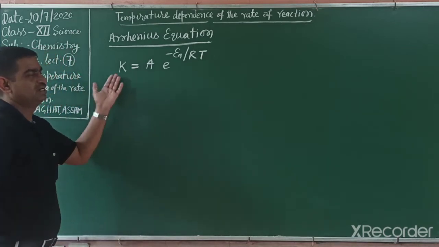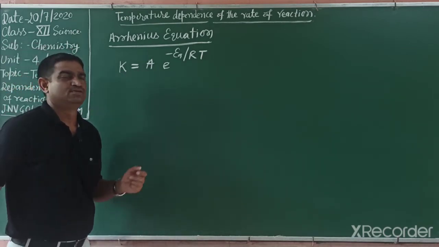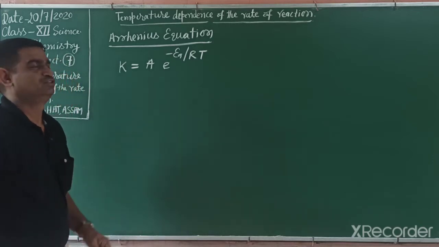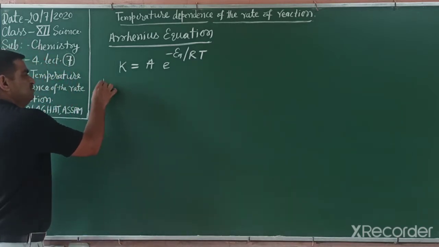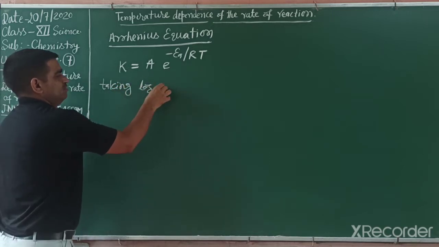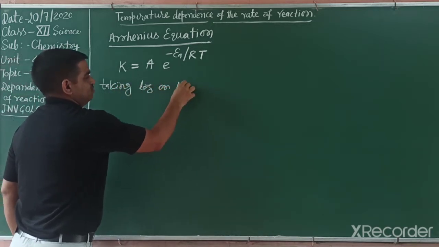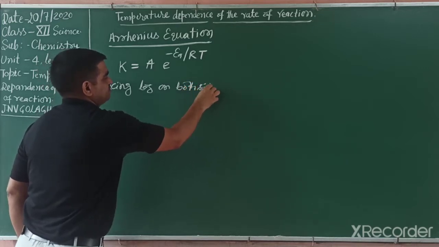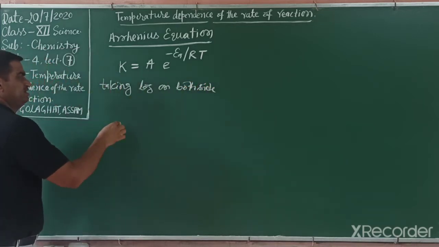This equation is in antilog form, so by taking logarithm on both sides,